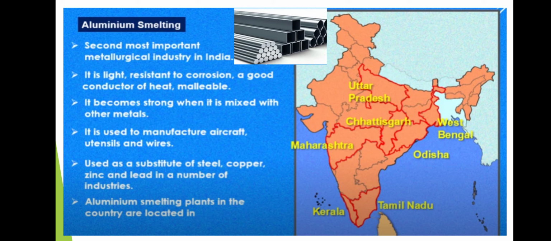Smelting plants in our country are located in the places where generally a good amount of electricity is available. It means the places where there is a good amount of electricity available, only there do they set up these industries. So we get aluminium from bauxite. We all know that bauxite is available in Odisha, West Bengal, Kerala, Uttar Pradesh, Chhattisgarh, Maharashtra, and Tamil Nadu.